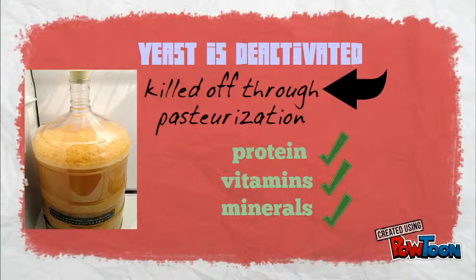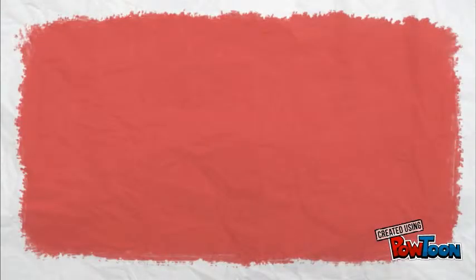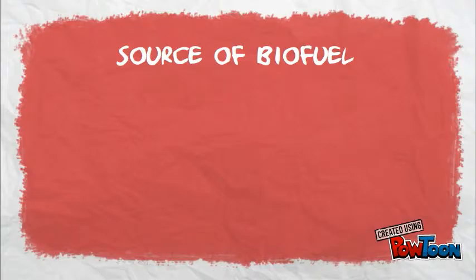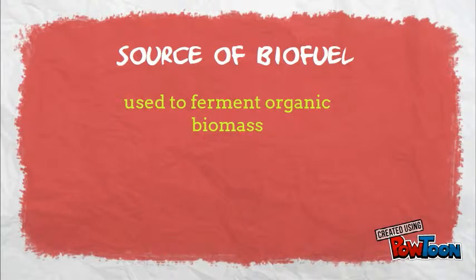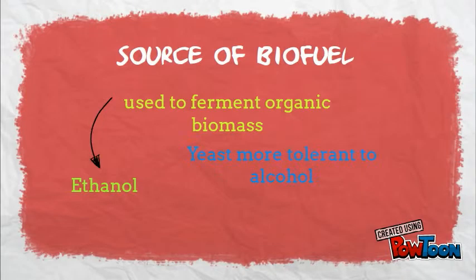Yeast can also be used as a source of biofuel. Microorganisms such as yeast and bacteria can be used to ferment organic biomass into alcohols and other valuable solvents. Yeast can be used to produce ethanol for biofuel. Moreover, yeasts are more tolerant to alcohol and therefore produce more ethanol than other microorganisms.